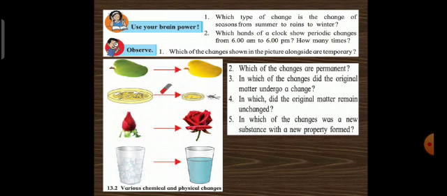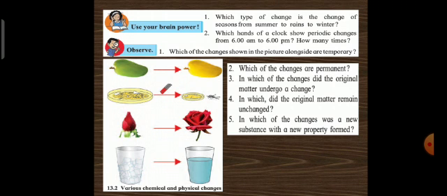Observe which of the changes shown in the picture alongside are temporary. Here, as you can see, picture 2 and 4 are showing temporary changes. So magnetism is a temporary change, and conversion of ice to water is a temporary change. Which of the following changes are permanent? 1 and 3 are permanent. Ripening of mango is a permanent change, and budding of rose, blooming of the flower is a permanent change.